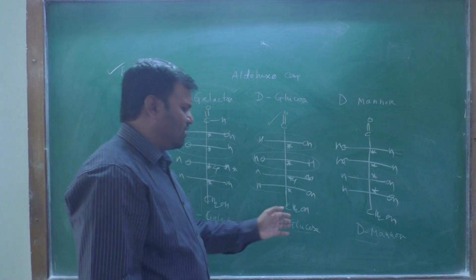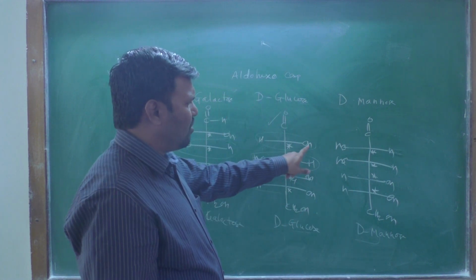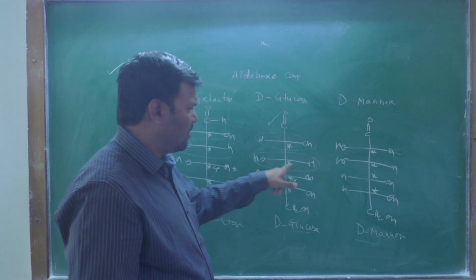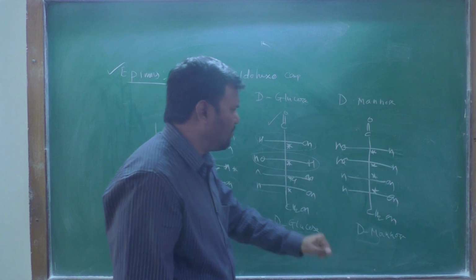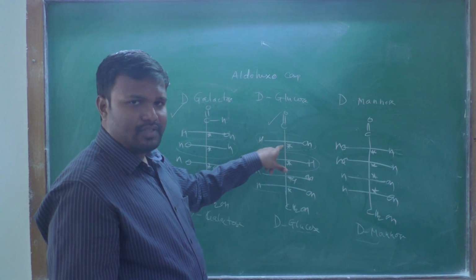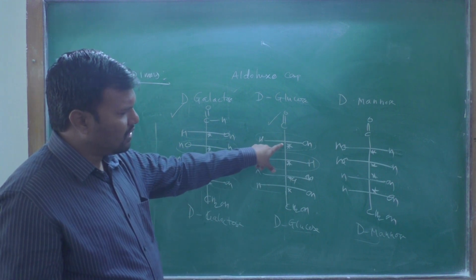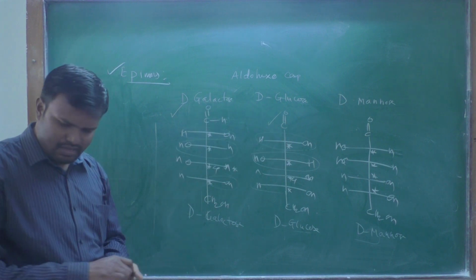Okay, when you consider D-glucose and D-mannose, you find that the first configuration is changed. The OH is on the right-hand side for one and the left-hand side for the other. This OH is on the same side, this OH is on the same side, this OH is on the same side, but at 1, 2, the change in configuration at only one carbon is called epimers.